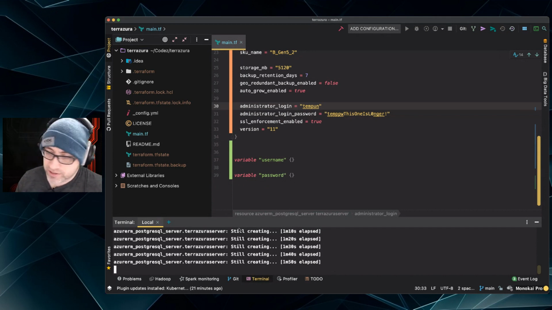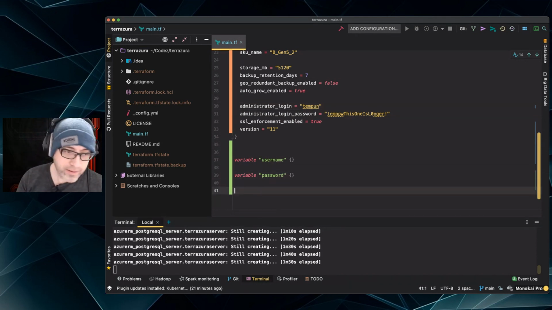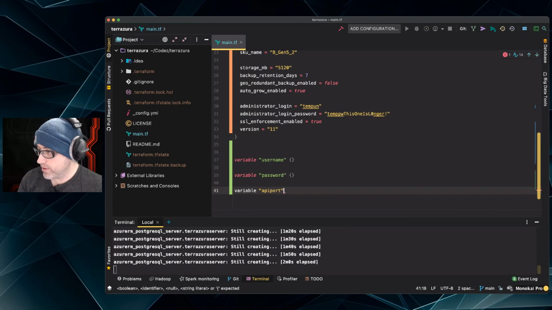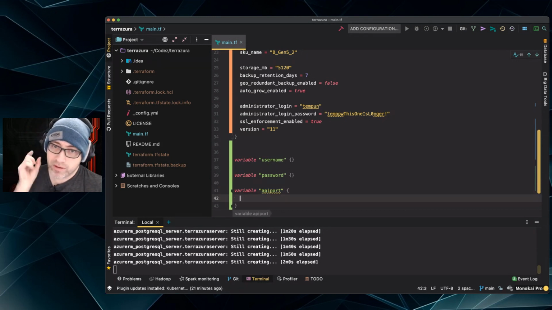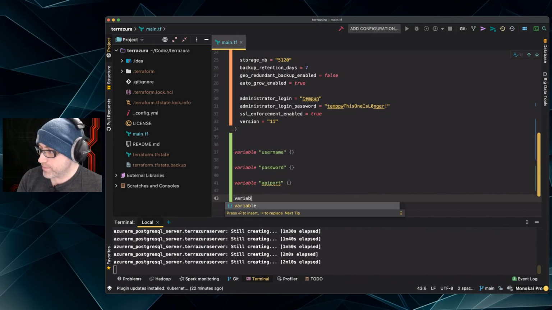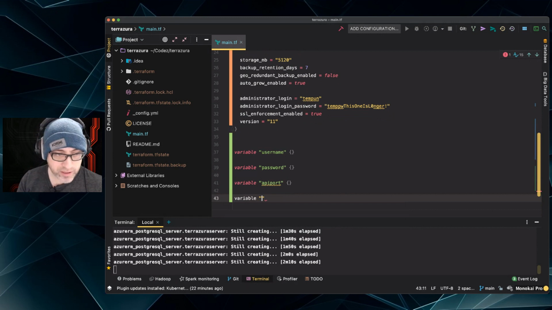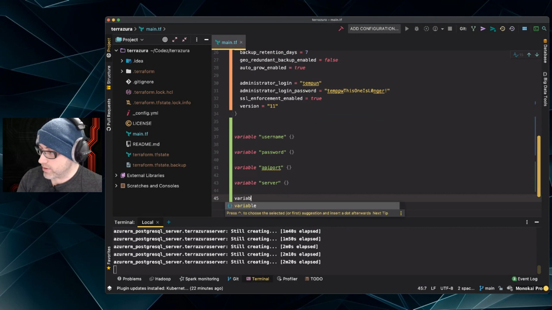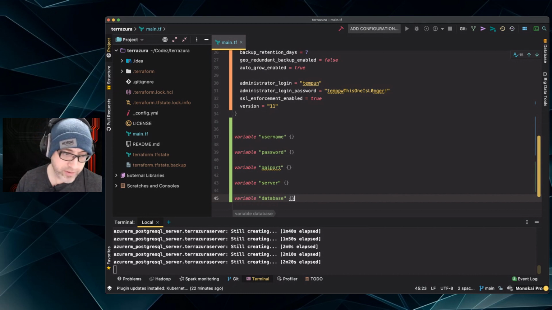We have to wait till this finishes. Then we're going to destroy it. Let's go ahead and add, let's see, what else do we want to add? We want to have an API port eventually, so that we can specify the API port of the server that we want to access the Hasura console on in a moment. And then we are going to have the database server name. Okay, that'll be this database server name. So we'll call it server. And then we're going to have the database name, which will be the actual database on the server.